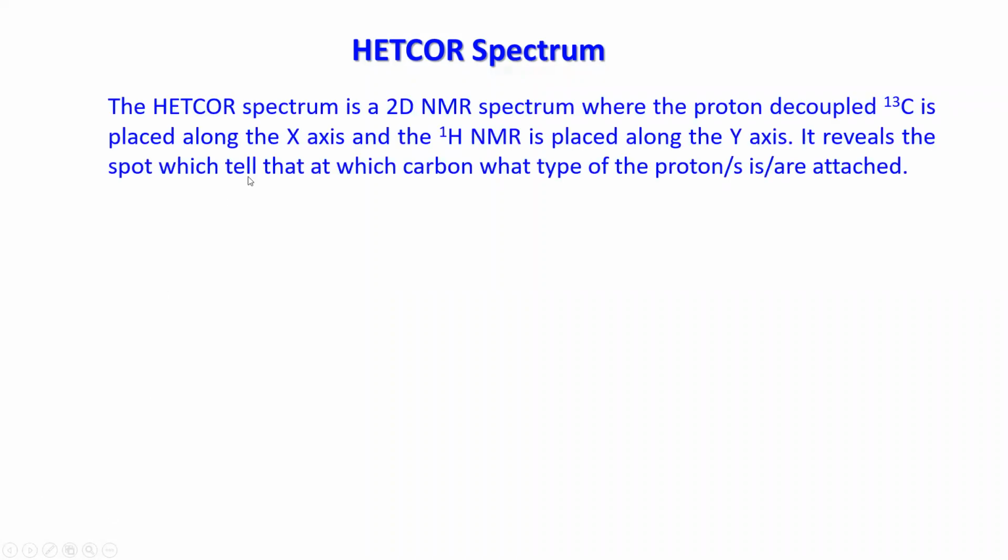So particularly in HETCOR spectrum, this is also a 2D NMR spectrum where the proton decoupled 13C is placed along the x-axis, and on the y-axis you have the proton NMR.